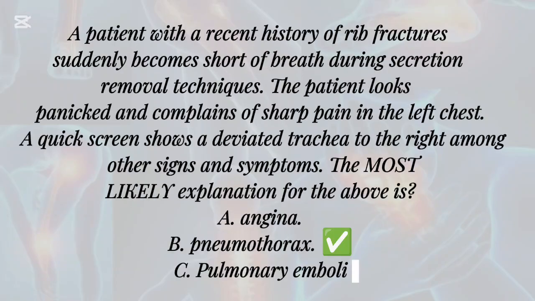A patient with a recent history of rib fractures suddenly becomes short of breath during secretion removal techniques. The patient looks panicked and complains of sharp pain in the left chest. A quick screen shows a deviated trachea to the right, among other signs and symptoms. The most likely explanation is: A. Angina, B. Pneumothorax, C. Pulmonary emboli.